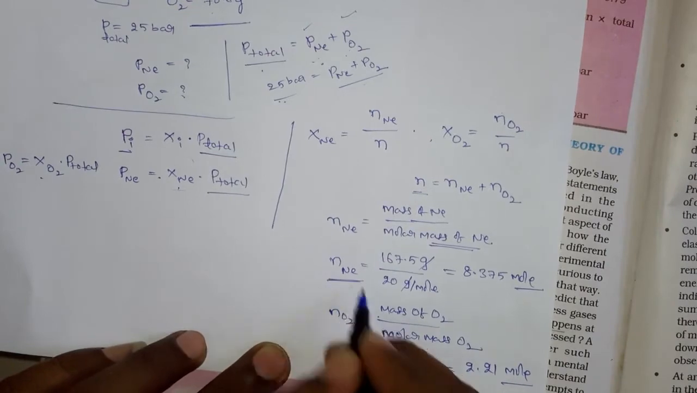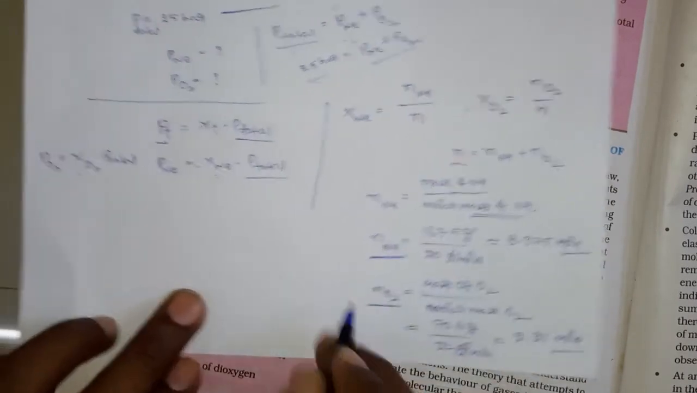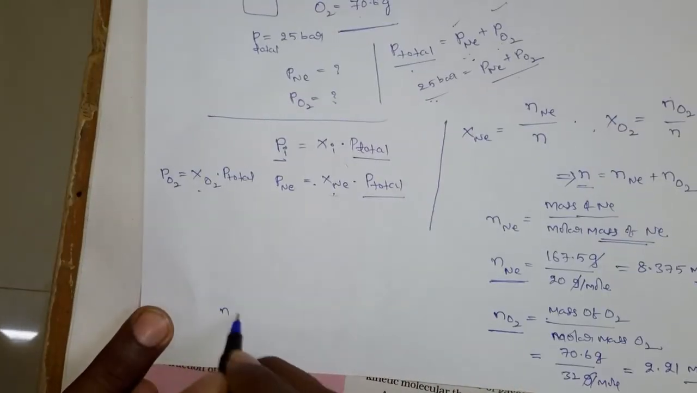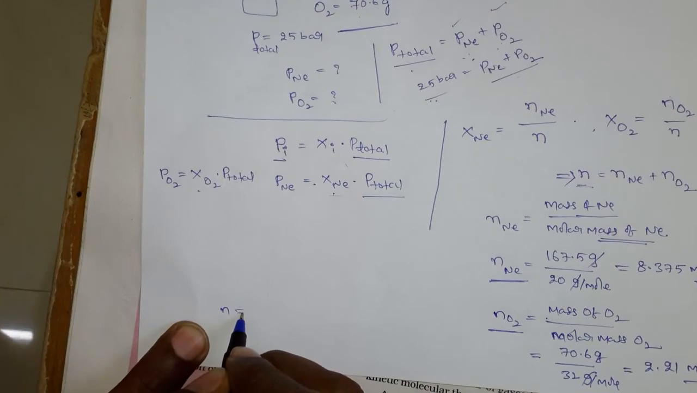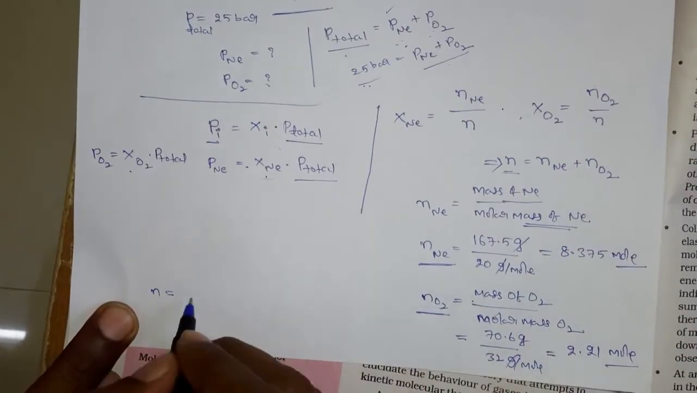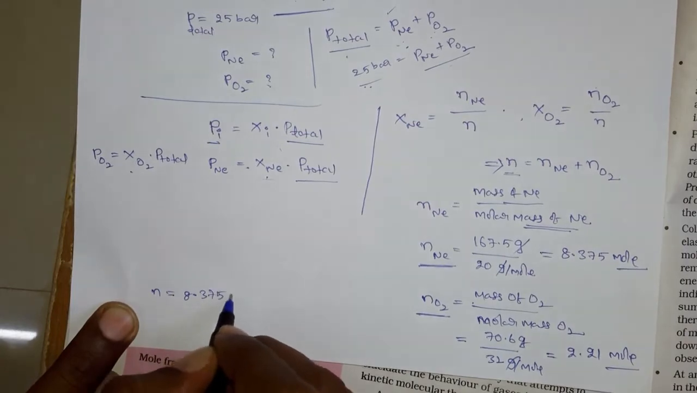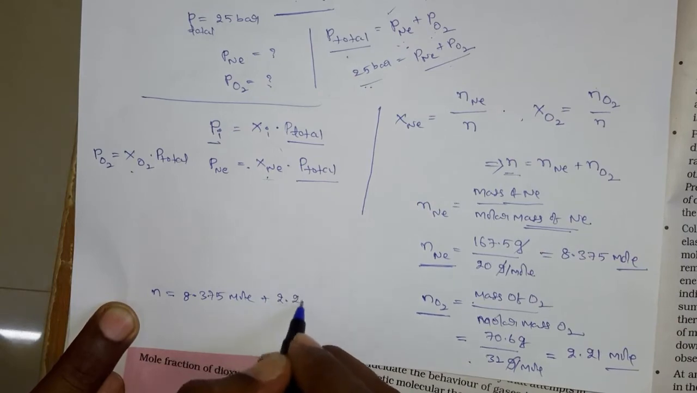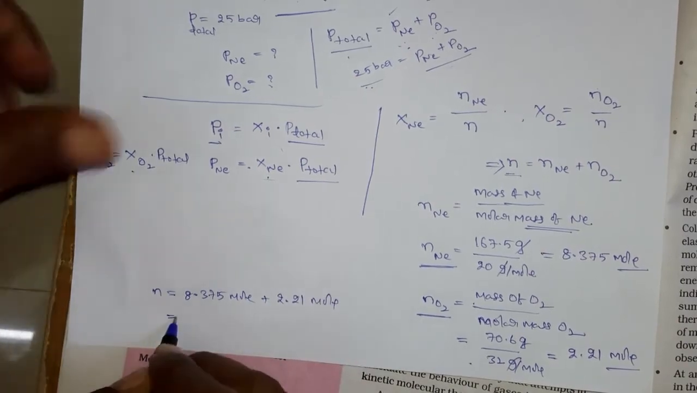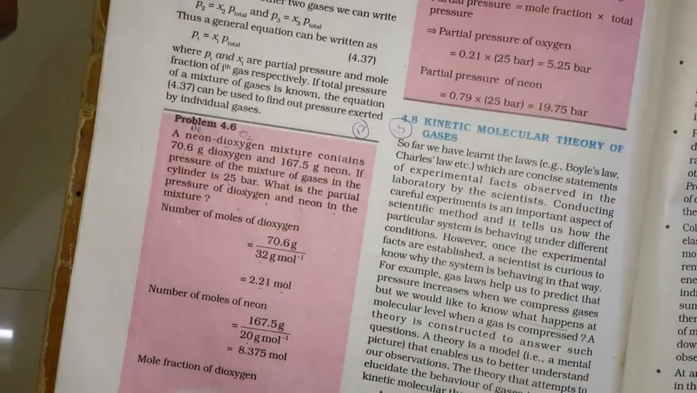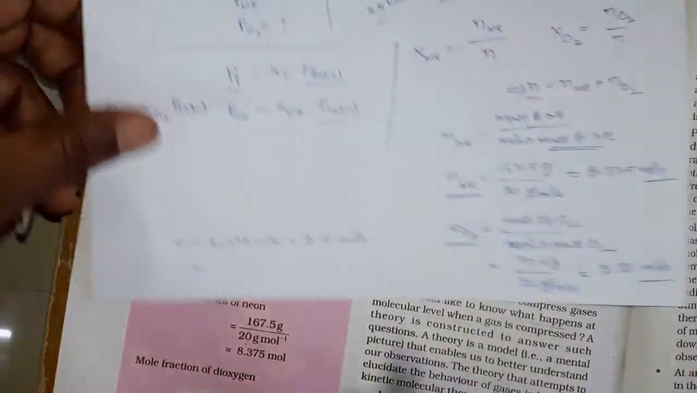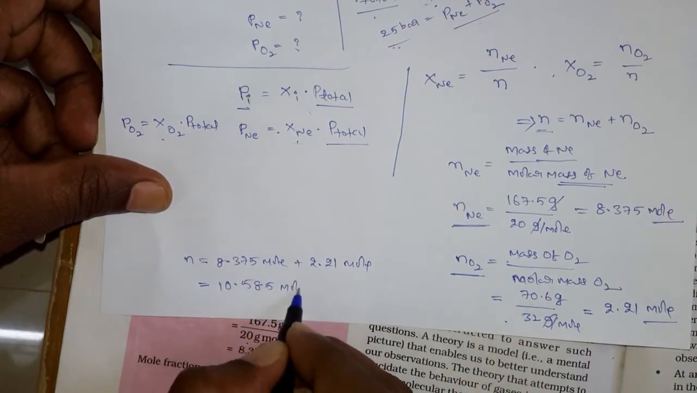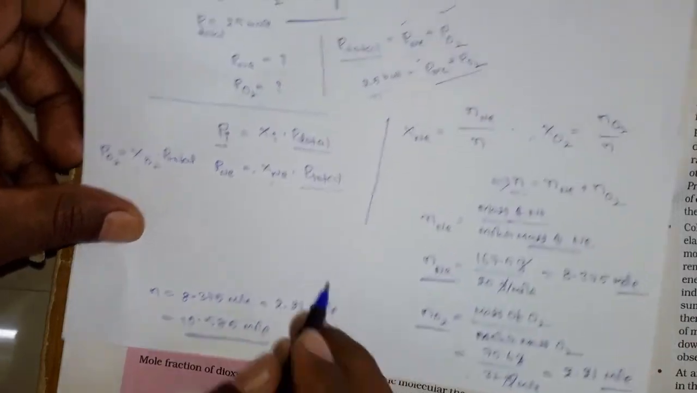Okay, the number of moles of neon is known, the number of moles of oxygen is known. So now you can get the total number of moles. The total number of moles is equal to the number of moles of neon, 8.375 moles, plus the number of moles of oxygen, 2.21 mole. So what is the total? The total number of moles is equal to 10.585 moles.